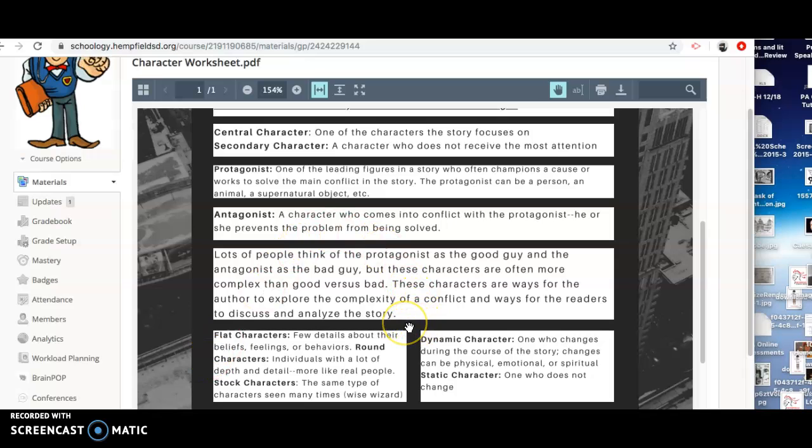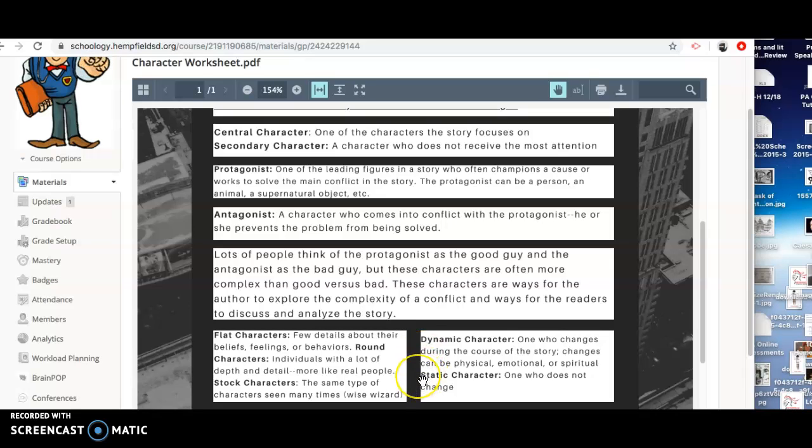On the other side is how characters change throughout the story. A dynamic character is one who changes during the course of the story. Changes can be physical, emotional, or spiritual. So we think back to Rainsford. While we don't know the extent of his change, we do know that he definitely understands how it feels to be hunted by the end of The Most Dangerous Game.